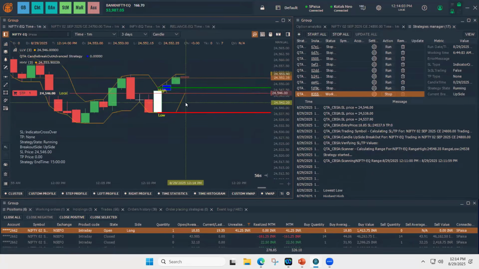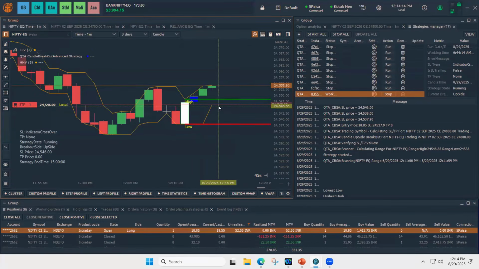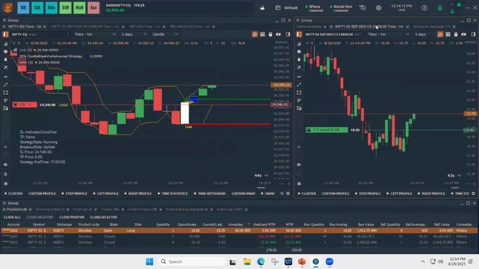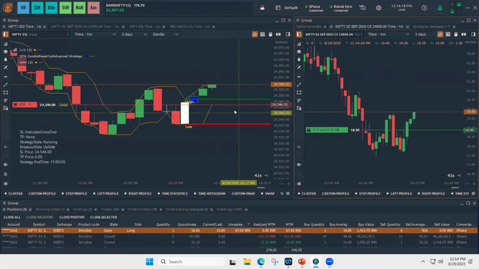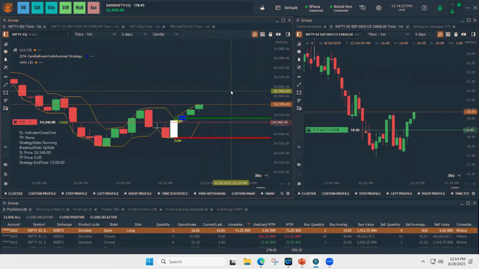So you can see now, since for the lowest low we chose three candles as a lowest low average, once the lowest low of Nifty changed, the SL got updated. We didn't choose any TP.